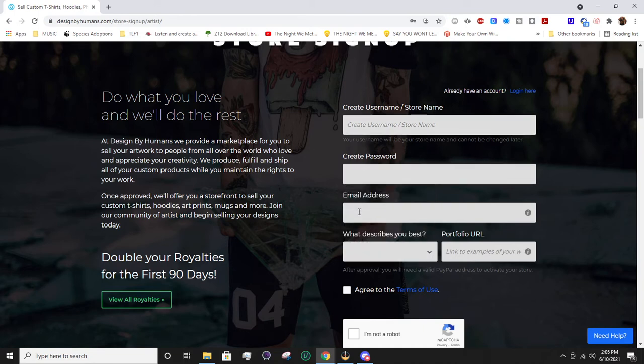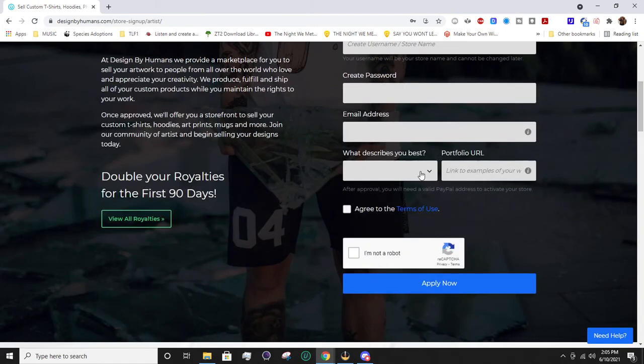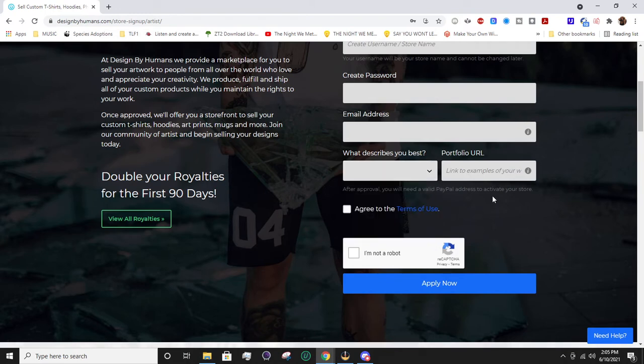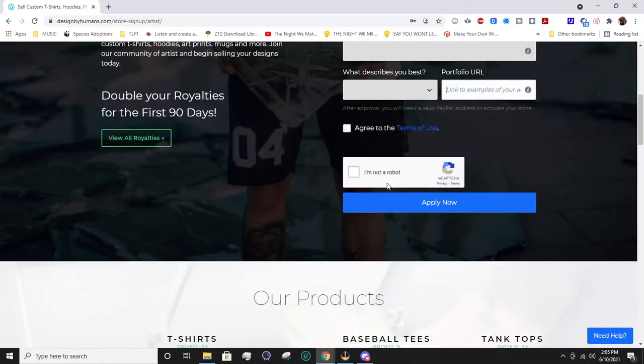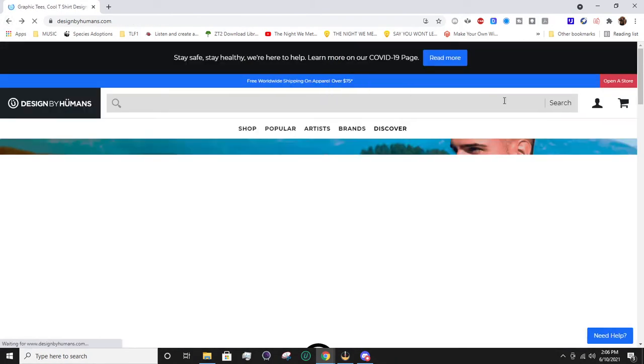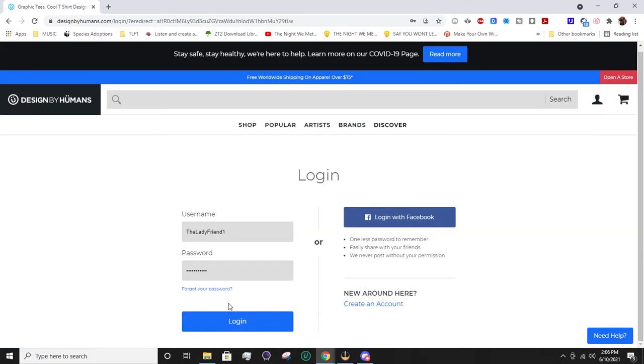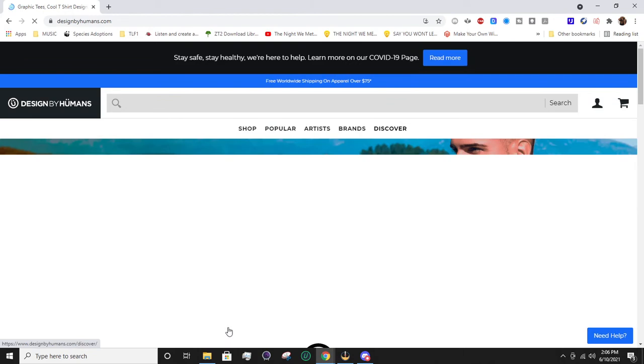You'll set up a password, put in an email address. What best describes you, I'm assuming you're probably going to be picking gamer/broadcaster or YouTuber, depending on who you are. And then your portfolio link is basically going to be your channel link, and you'll hit agree and I am not a robot and apply. And they'll email you once you're accepted. I, however, already did this portion, so I'm going to log in. So we have our login stuff right here.